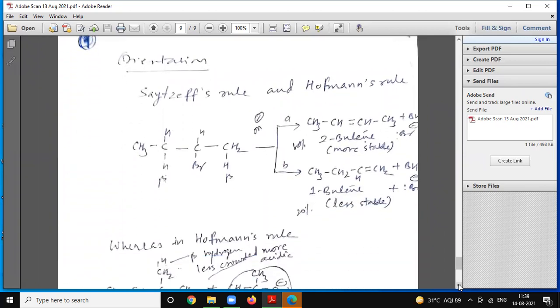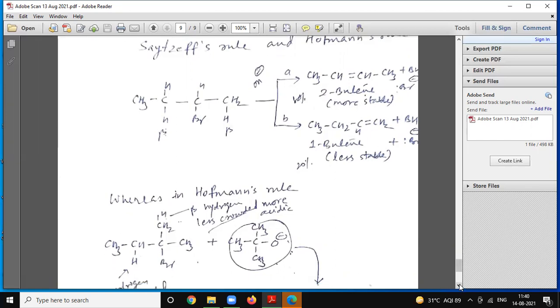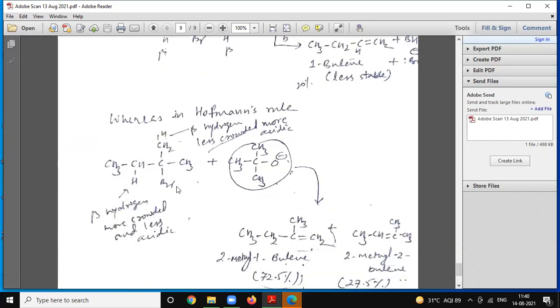Orientation: Saytzeff rule versus Hofmann rule. In Saytzeff rule, we get 2-butene as the major product, whereas in Hofmann rule, we get 1-butene product.